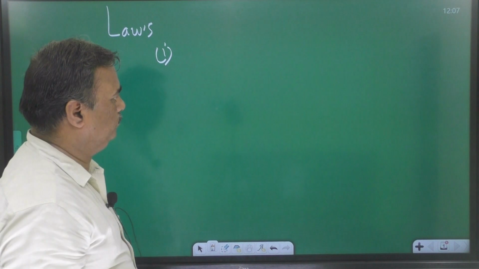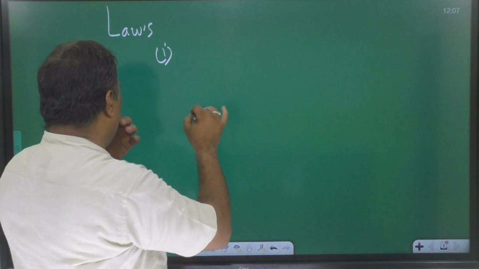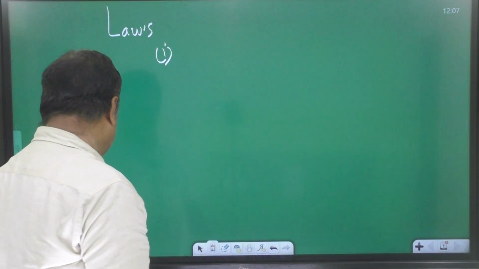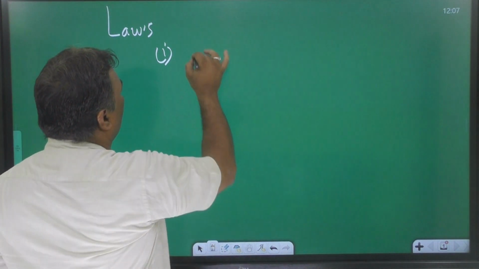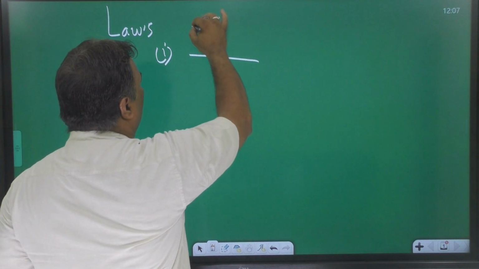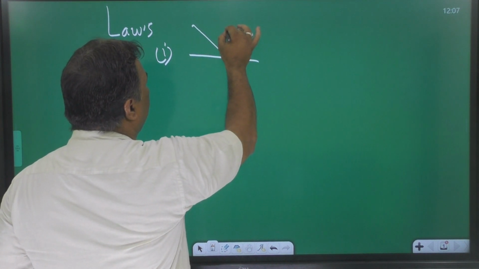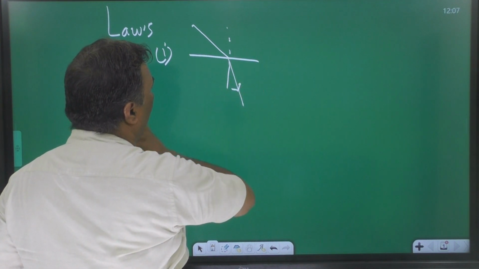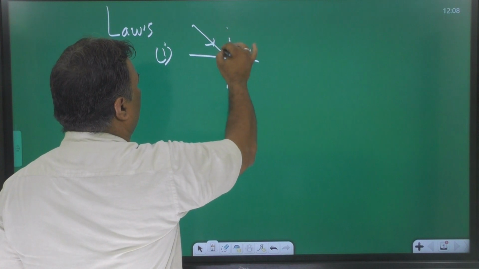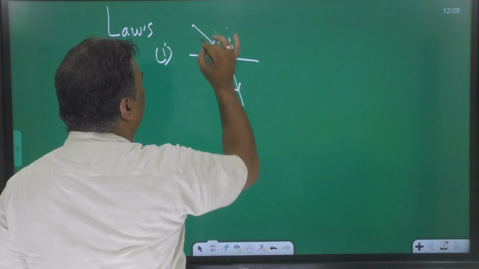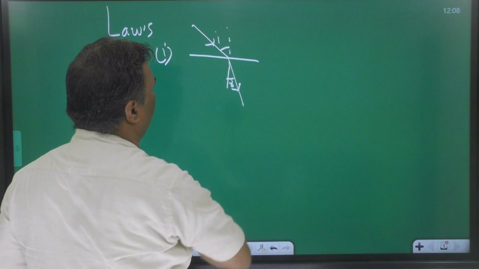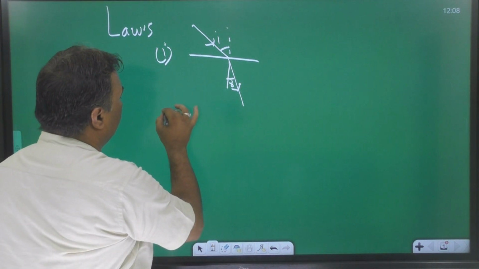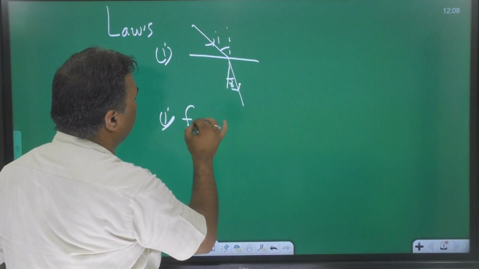First point: when a light ray passes from one medium to another medium, then what happens? This has the angle of incidence, this has the angle of refraction. First point is the factor that changes.